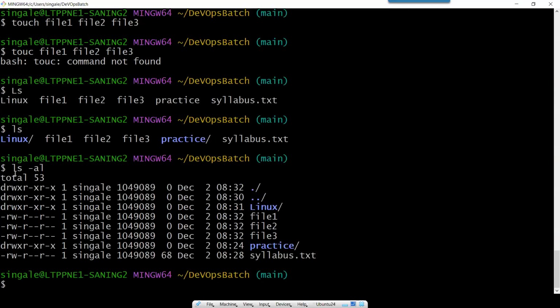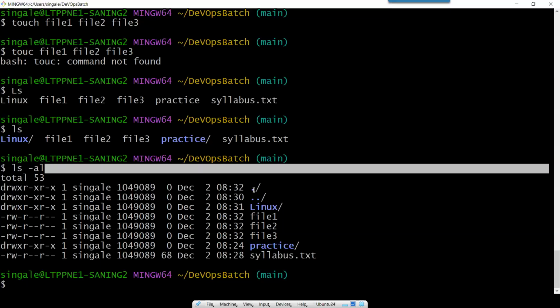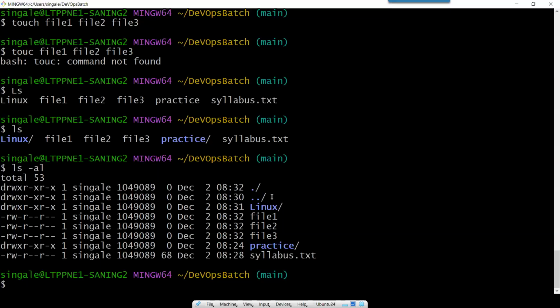But now here, if I use ls -al or ls -la, I am able to see these two extra files or folders. In a graphical user interface, we can see the icons and understand these are the files and these are the folders. But here it is a little bit difficult because we are used to the graphical user interface.